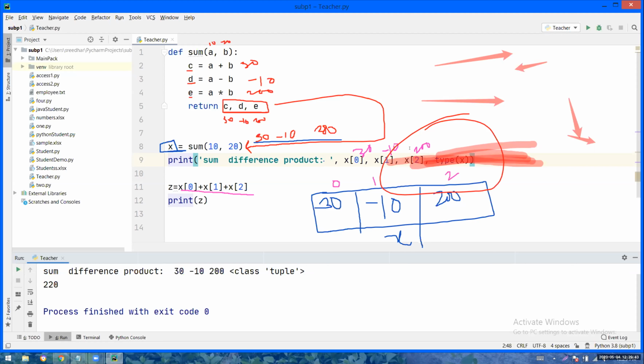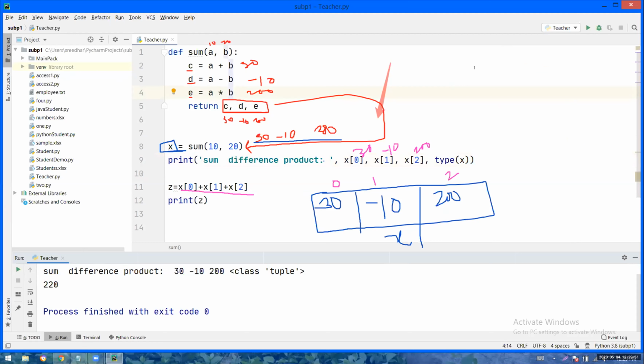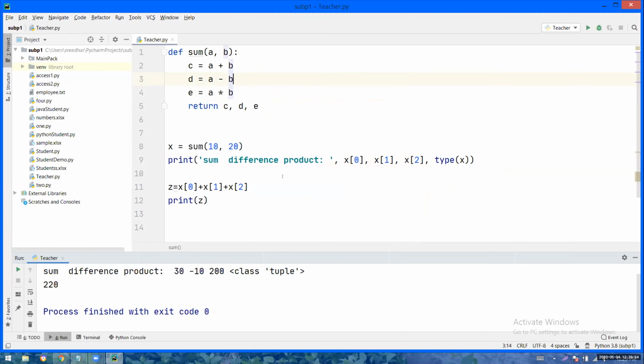Okay, so understood, X of 0 is the C value, X of 1 is the D value, X of 2 is the E value. So you can catch hold of individual values, and here you are adding them and displaying the result. So this is how a function returns multiple values. Why are you returning multiple values? Because I want to use all the values from outside the block. That's why I will return everything.